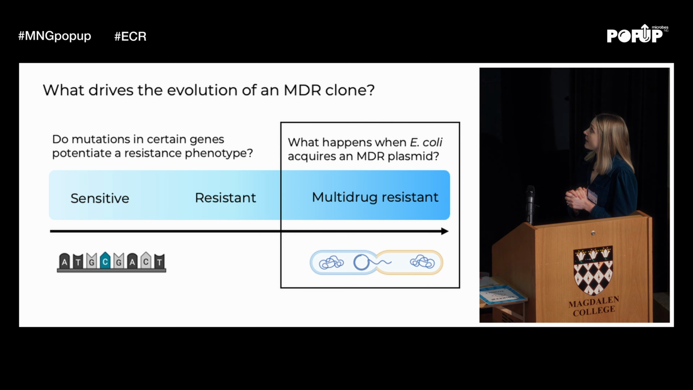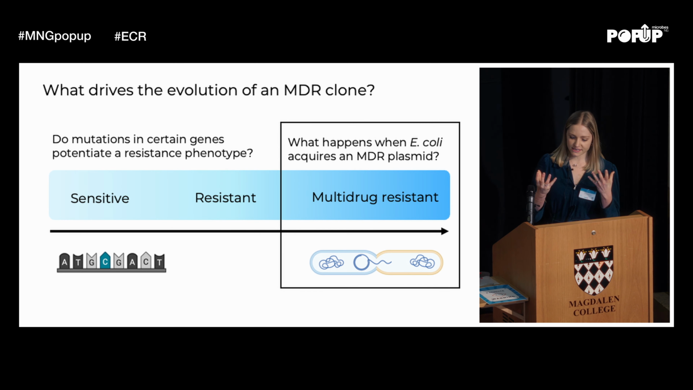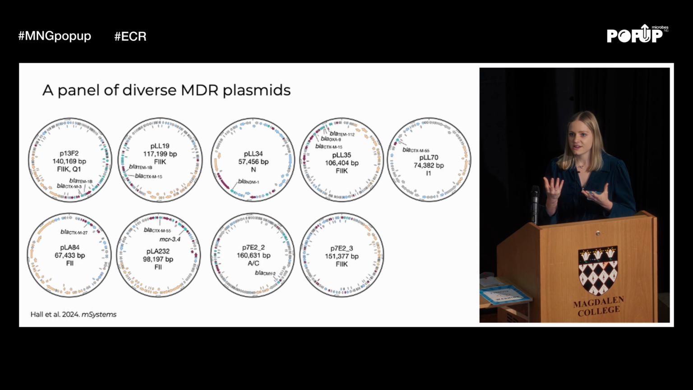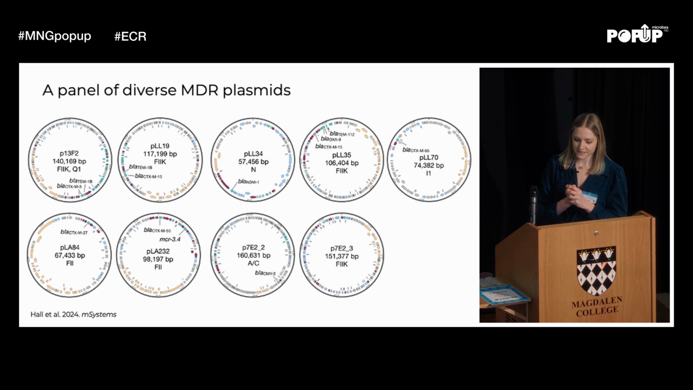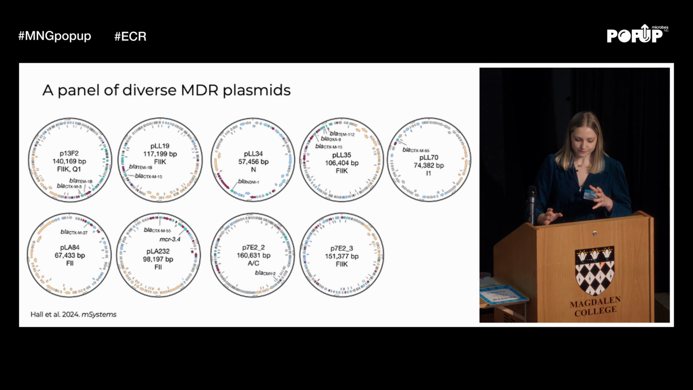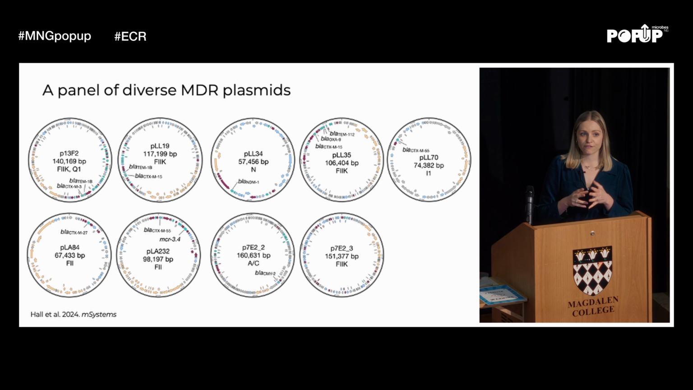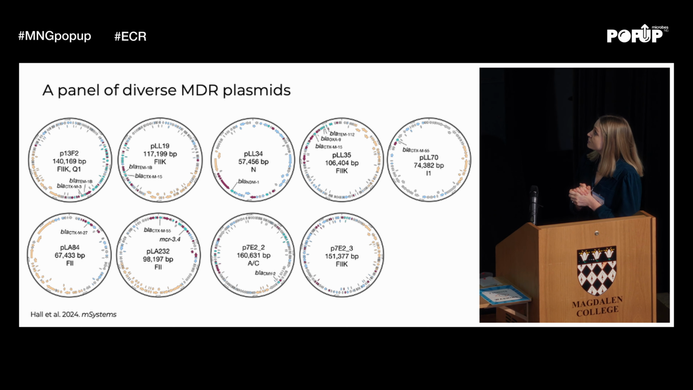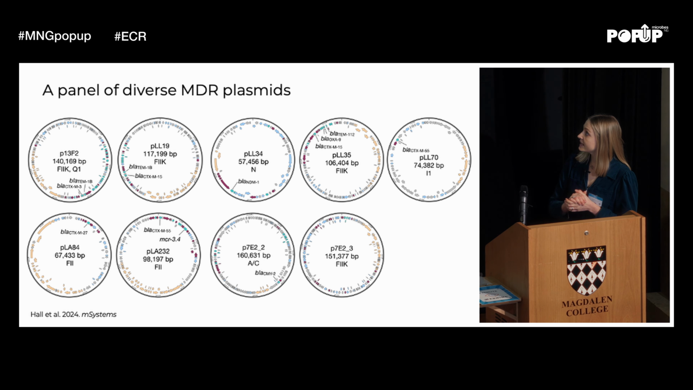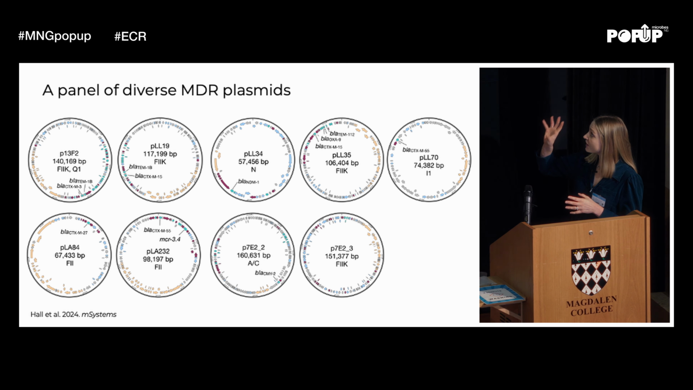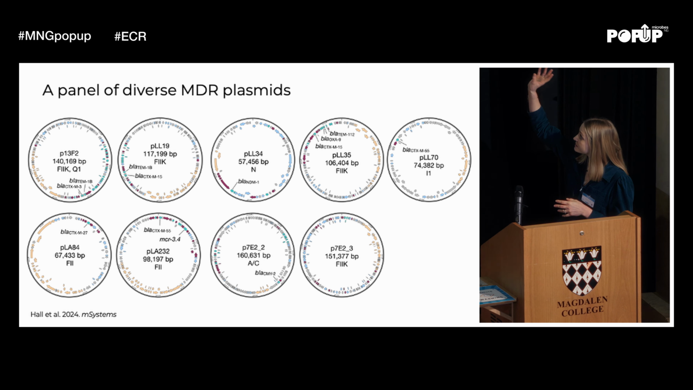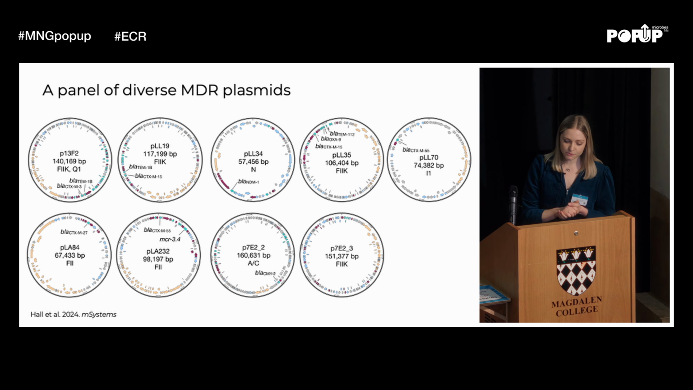So this is something that we were interested in looking at. The first thing that we needed to do was gather a diverse set of multidrug resistance plasmids to be able to investigate this. These are the plasmids that we have collected. They are from clinical and traveller studies, both E. coli and Klebsiella. They are very different sizes, from 57,000 base pairs up to 160,000 base pairs.